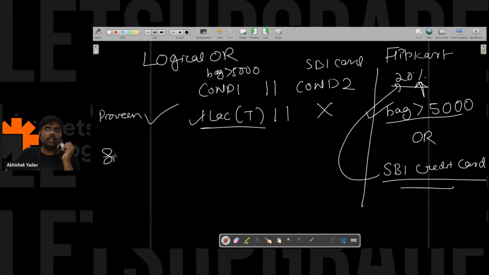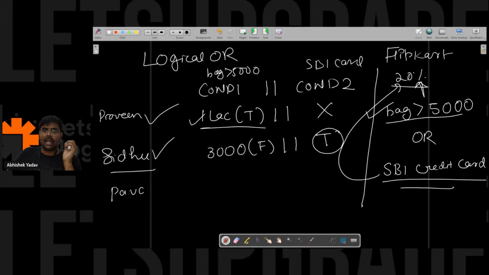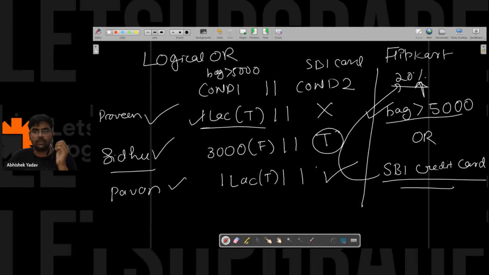Now Sidhu is here, and Sidhu has done 3,000 rupees of shopping, but he has an SBI credit card. So Sidhu will also get the discount because the second condition is true. Then Pawan says he wants an iPhone also, so he has 1 lakh rupees, and Pawan has the SBI card also. So Pawan will also get the discount because both conditions are true.